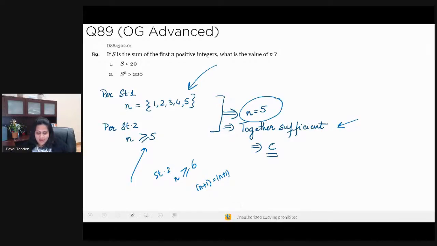In that case, statement 2 would be applicable for any value of n. You wouldn't get anything, right? Which means that both the statements together would not have gotten us the value that we are looking for. So again, it's very important that you get to the complete simplification so that you understand what precise information statement 2 is giving us.